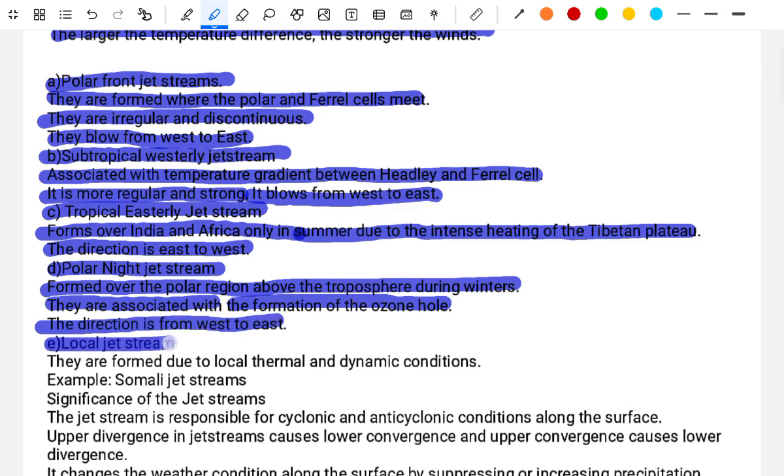E. Local jet stream. They are formed due to the local thermal and dynamic conditions. Example: the Somali jet stream.